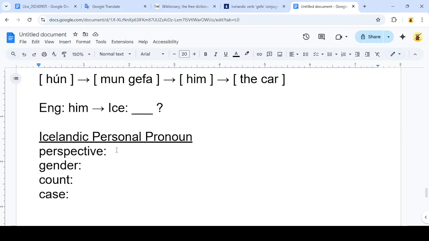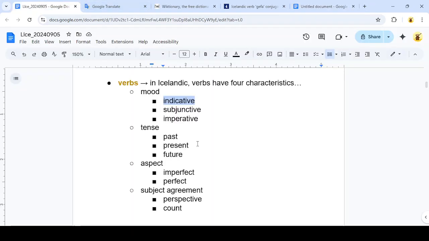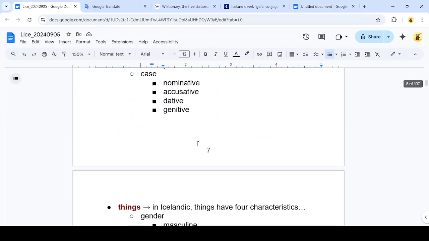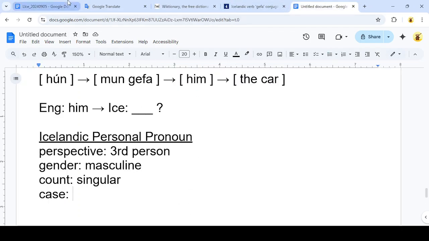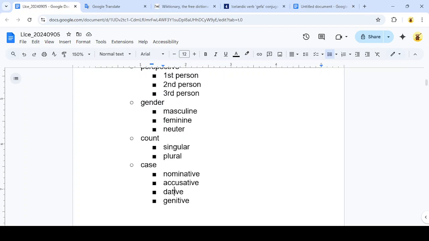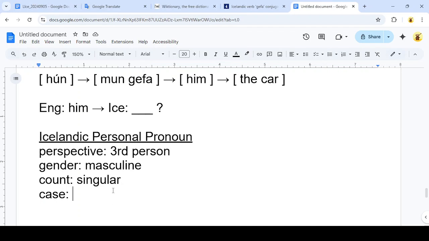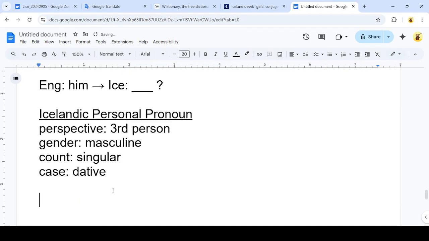Okay, so perspective is going to be third person, "him" is third person, gender is going to be masculine, count is singular, and case, in this particular situation, we're using the personal pronoun as the indirect object, and indirect objects are generally the dative case in Icelandic. So I'm going to write dative here.